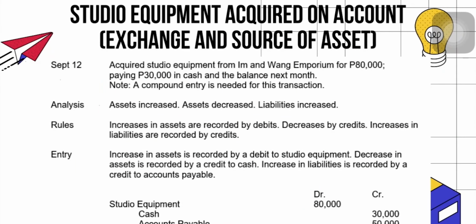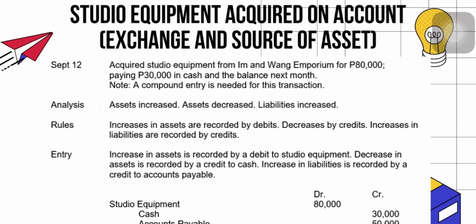The next one is studio equipment acquired on account. On September 12, the owner acquired a studio equipment amounting 80,000 pesos, paying 30,000 pesos in cash and the balance next month. Note that a compound entry is needed in this scenario. In this transaction, assets have both increased and decreased.